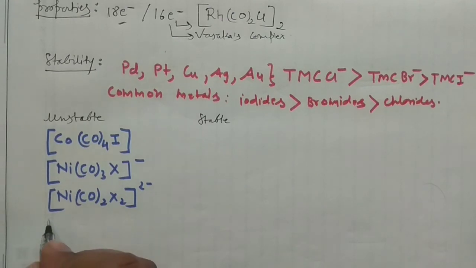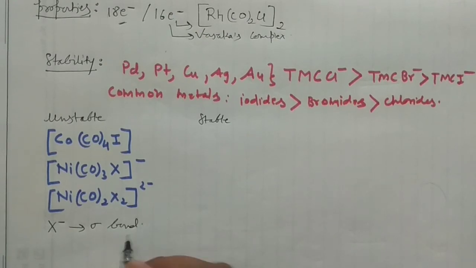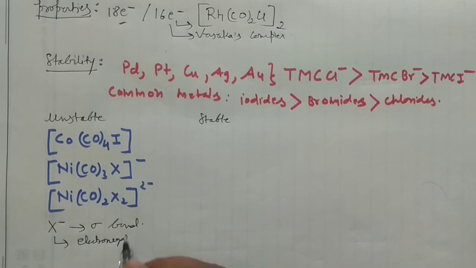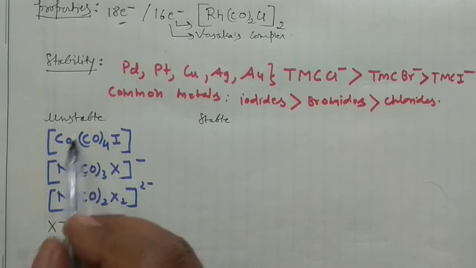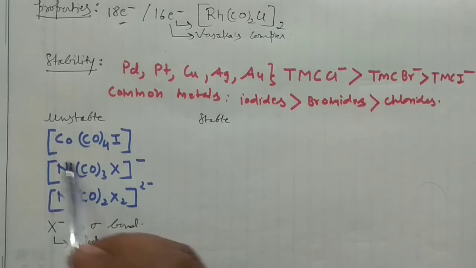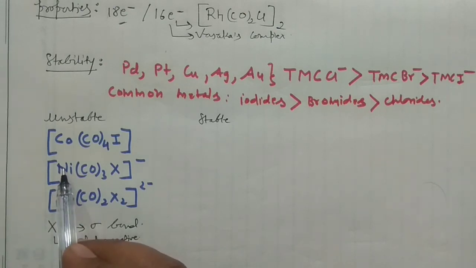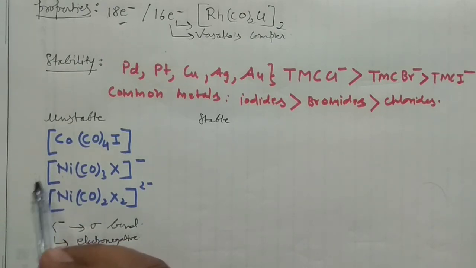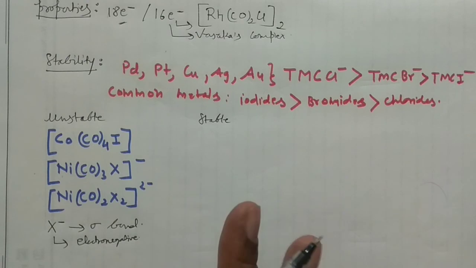Say generally if you have your halide ions, so they form the sigma bond. First of all, they form the sigma bond, and they are also electronegative. So when they are electronegative, they will suck the electron density, making these metals deficient in electron density. So when this metal will not have any electron, it will not donate electron to the carbonyl, and when the carbonyl will not get the electrons, there is no chance of forming the back bonding. I have explained this back bonding phenomenon in detail.